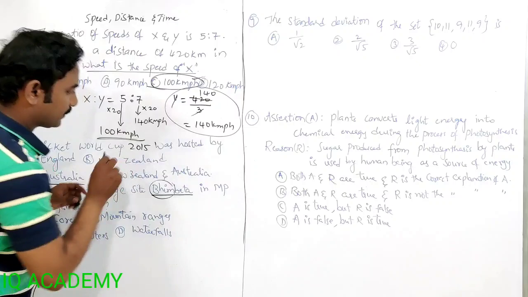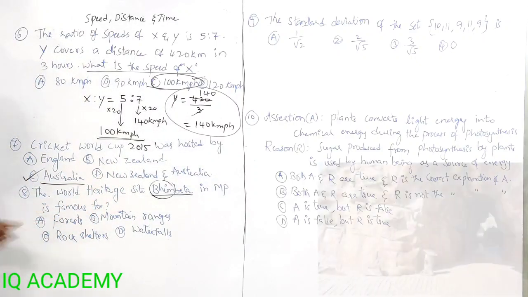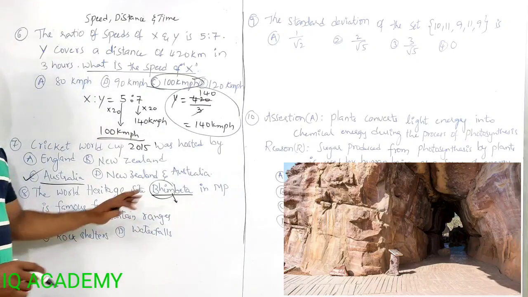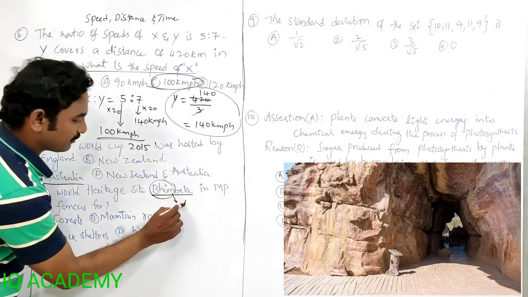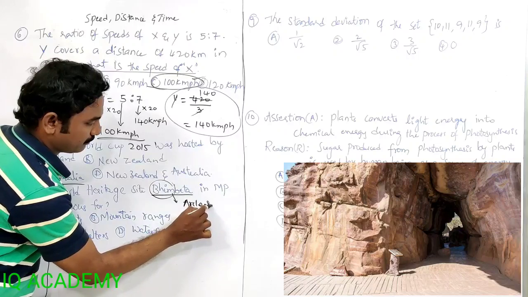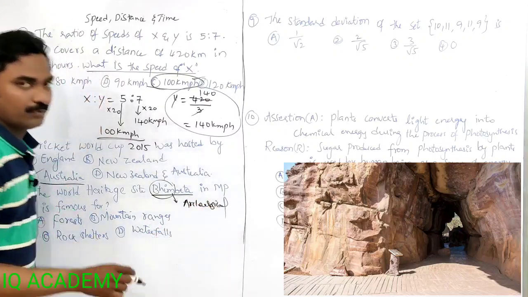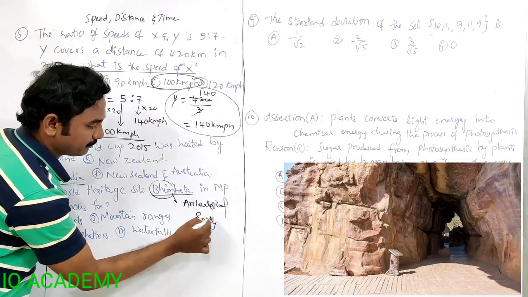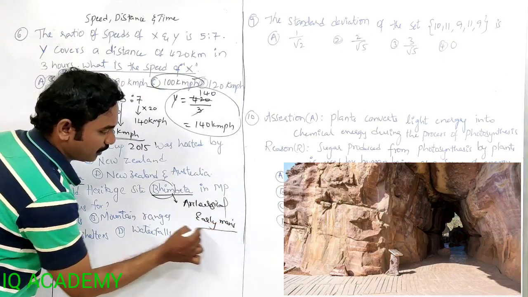The World Heritage Site Bhimbetka in Madhya Pradesh is famous for what? In the name itself, Bhimbetka is an archaeological site which has rocks related to early man's origin.